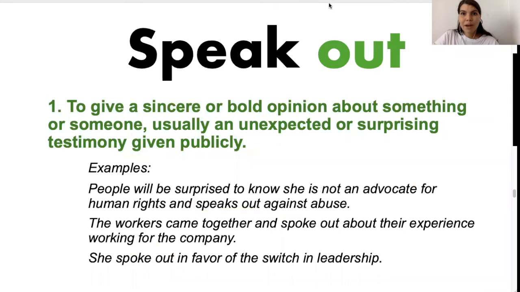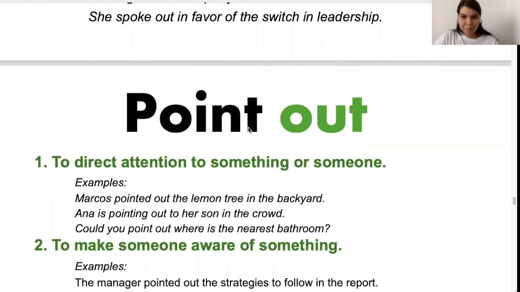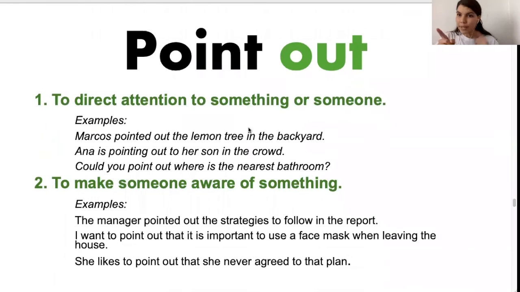Let's go to our final phrasal verb for today. We have to point out. To point out has two contexts. To direct attention to something or someone. For example, Marcos pointed out the lemon tree in the backyard. Anna is pointing out her son in the crowd, so in the group of people.